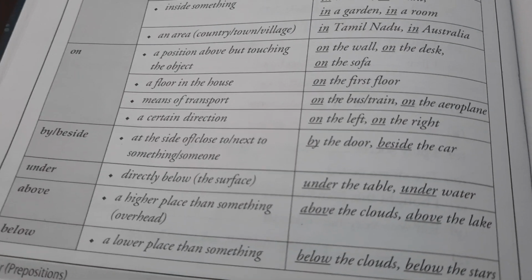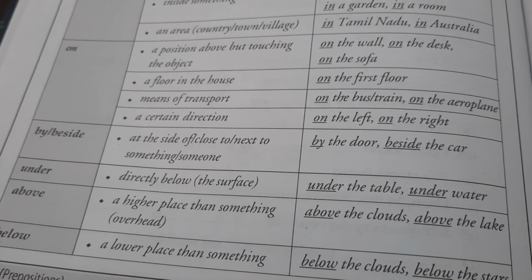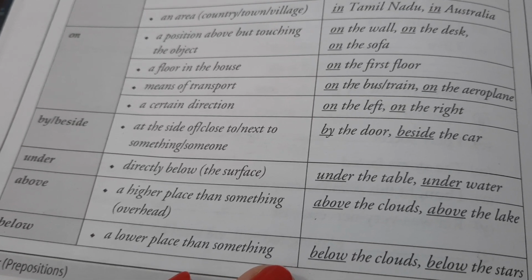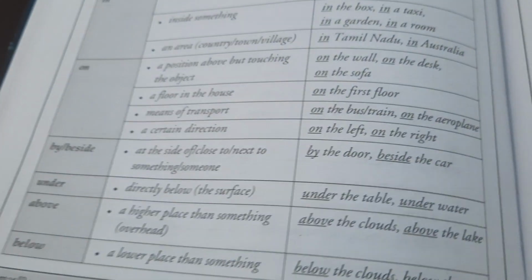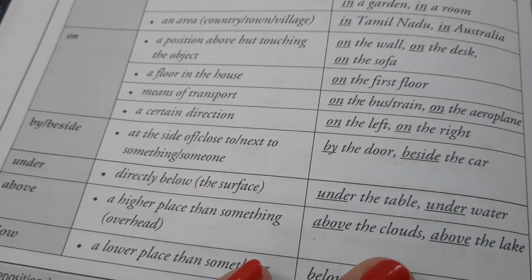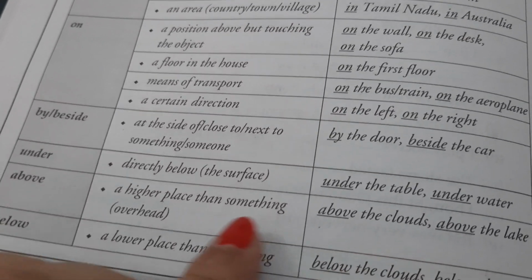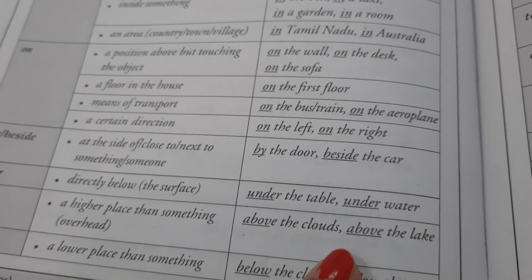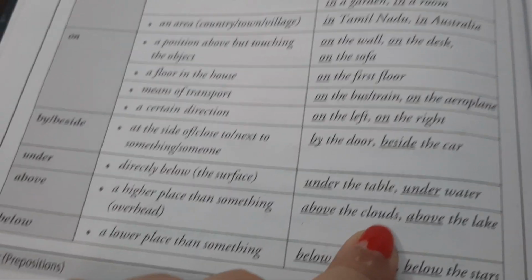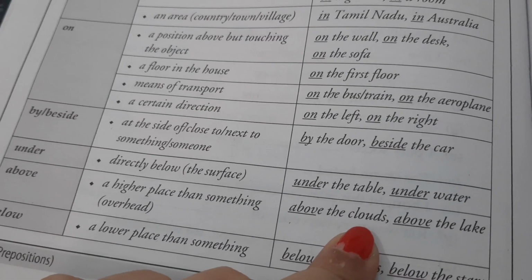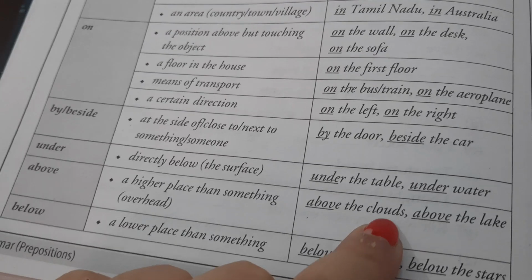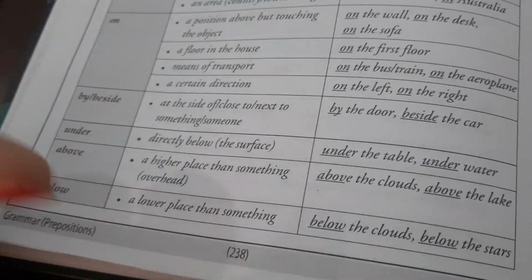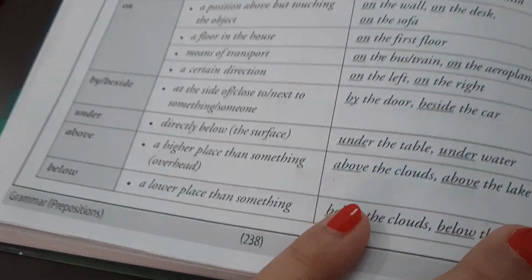Moving further, under. Directly below the surface: under the table, under the water. If I say under the table, my hand is under the table. Yes. Then is above. A place higher than something. Above. Now it's not touching actually. It's not touching. आपको clouds touch करते हैं क्या? Maybe no. Above the clouds. So it's something which doesn't touch the surface, but it's above you.